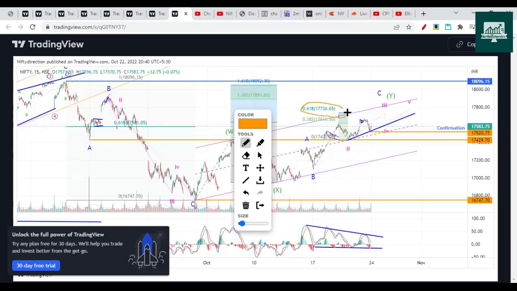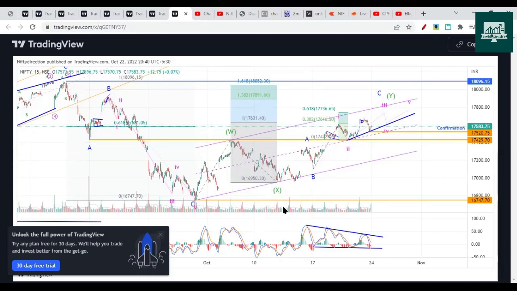So what if it crosses this level? Because if it crosses this level, then I'll have to do the recount. I'll publish that chart on Monday after the market hours. If that happens, I'll change the wave count. As of now, I'm not able to think of a proper wave count on this one.